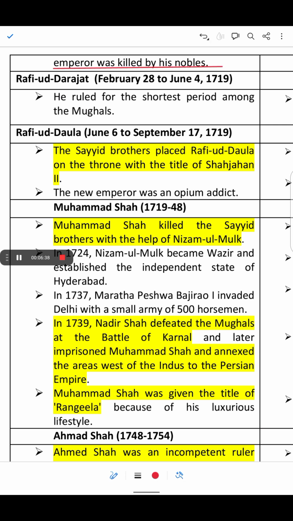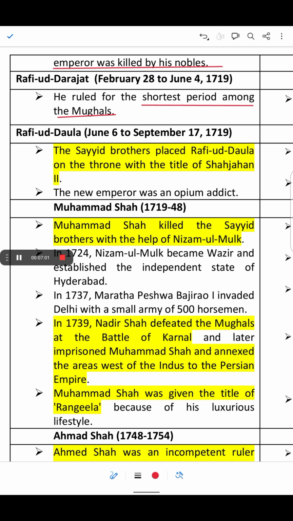Okay. After Farrukhsiyar, Rafi-ud-Darajat ruled from February 28 to June 4, 1719, which means just a few months. He ruled for the shortest period among the Mughals.